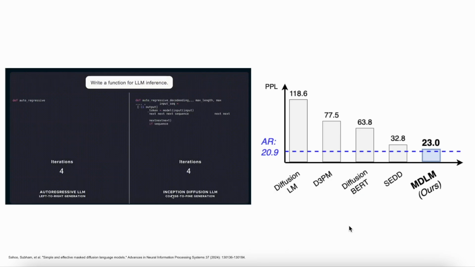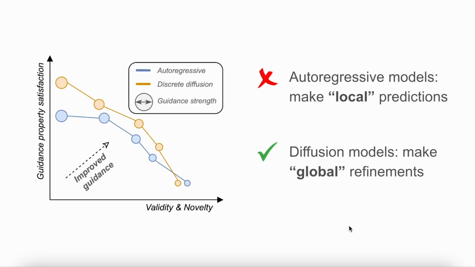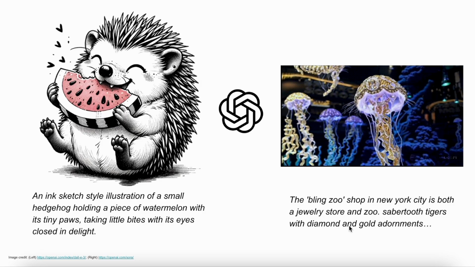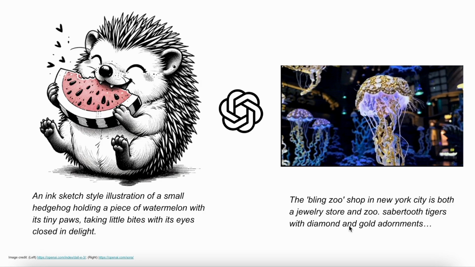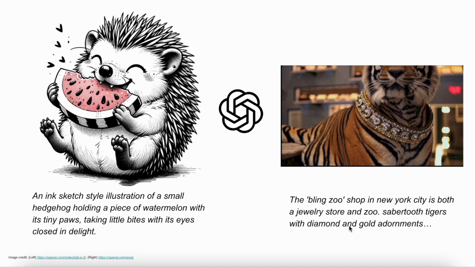The background of this talk is that recently we have seen a promising challenge to the dominant autoregressive approach to language modeling in the form of discrete diffusion parameterizations. The benefit of diffusion, which iteratively refines entire sequences at each denoising step, is that it can potentially be more amenable to guidance and control mechanisms, as autoregressive models only predict locally one token at a time, and diffusion models predict over the entire sequence at once. And indeed, these guidance mechanisms are at the core of the widespread success of diffusion models for continuous signals.